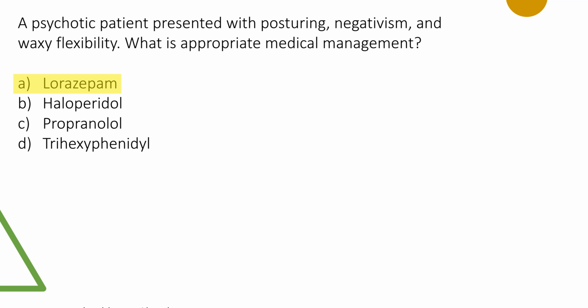I hope you have thought of this condition called akathisia. Very good. In akathisia, you can use benzodiazepines, you can use propranolol, a beta blocker, and you can also use an anticholinergic like trihexyphenidyl. If they give all the three and ask you what is the treatment of choice for these patients, the answer for akathisia is propranolol. That's the best out of the lot.